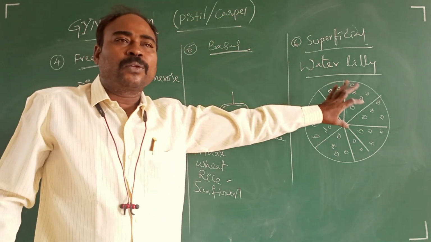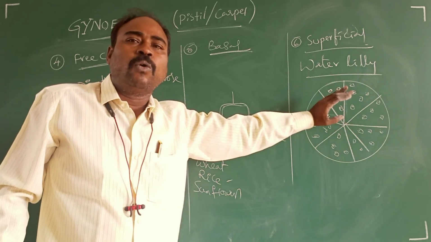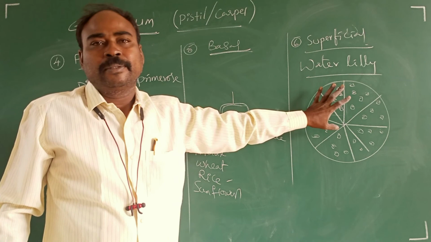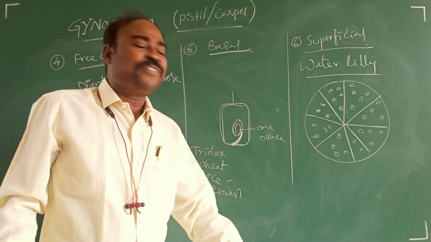Superficial placentation is found throughout the carpel. The ovules are developed on the entire inner carpel, as in water lily, Nymphaea.